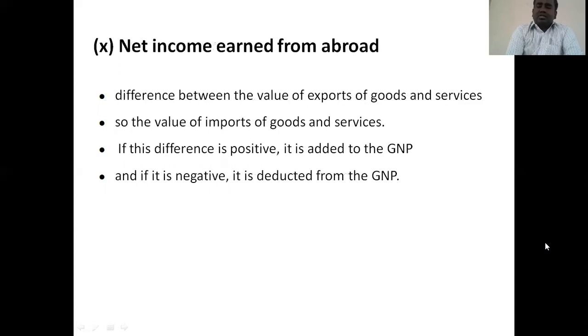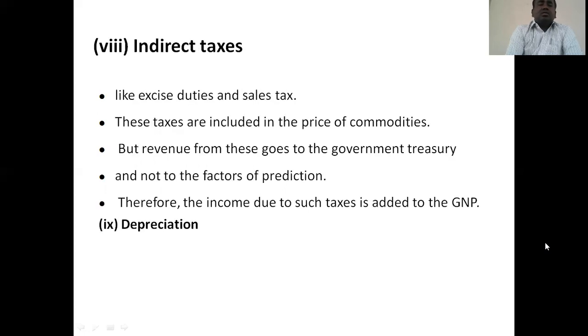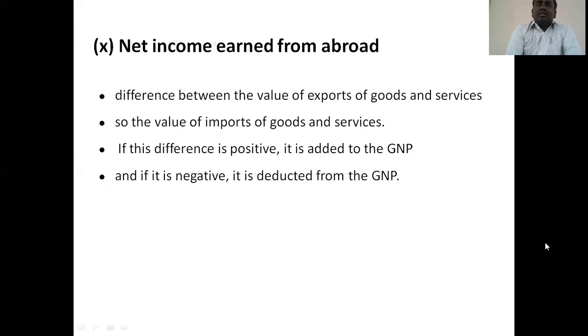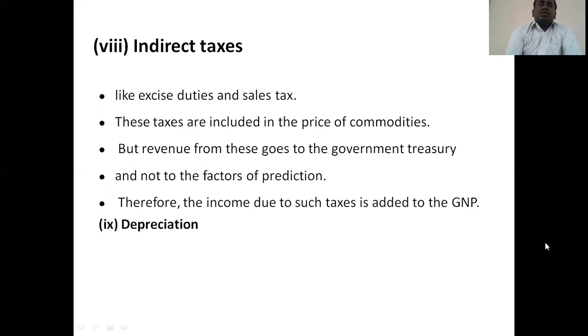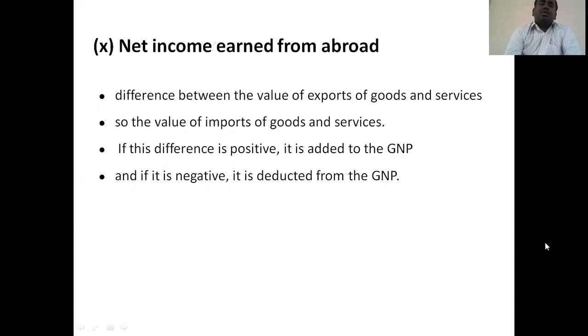Then depreciation. The depreciation value is also considered for GNP, because depreciation is charged on the fixed factors of production, which yield profit for the company for a long time. Then the net income earned from abroad.